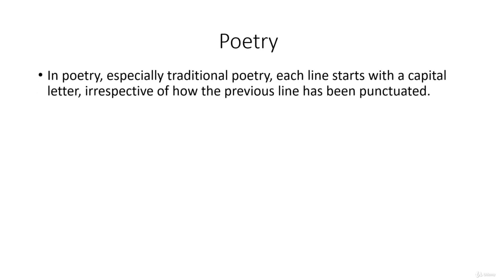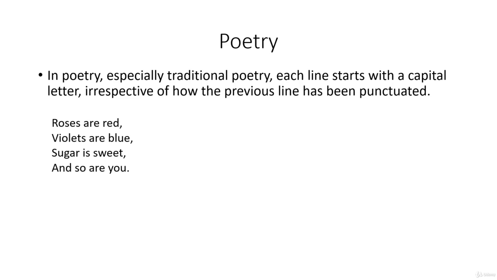In poetry, and especially traditional poetry, we start each line with a capital letter, no matter how the previous line was punctuated. If we look at a very short example of a Valentine's Day poem: Roses are red, violets are blue, sugar is sweet, and so are you.